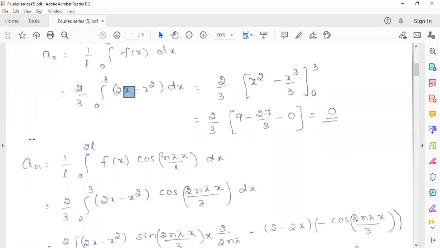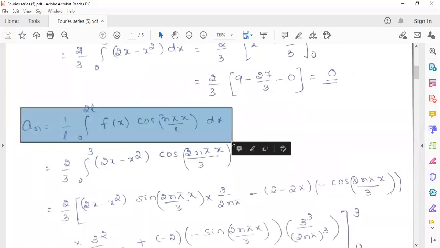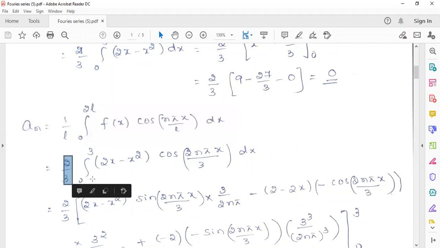Next, a n. For the interval 0 to 2L, the coefficient a n will be given by 1 by L into integration over 0 to 2L of f of x into cos n pi x by L dx. Now I will substitute the value of L here itself and integrate from 0 to 3. The L value is 3 by 2, so 1 by L will become 2 by 3, and the integration from 0 to 3 of 2x minus x square.